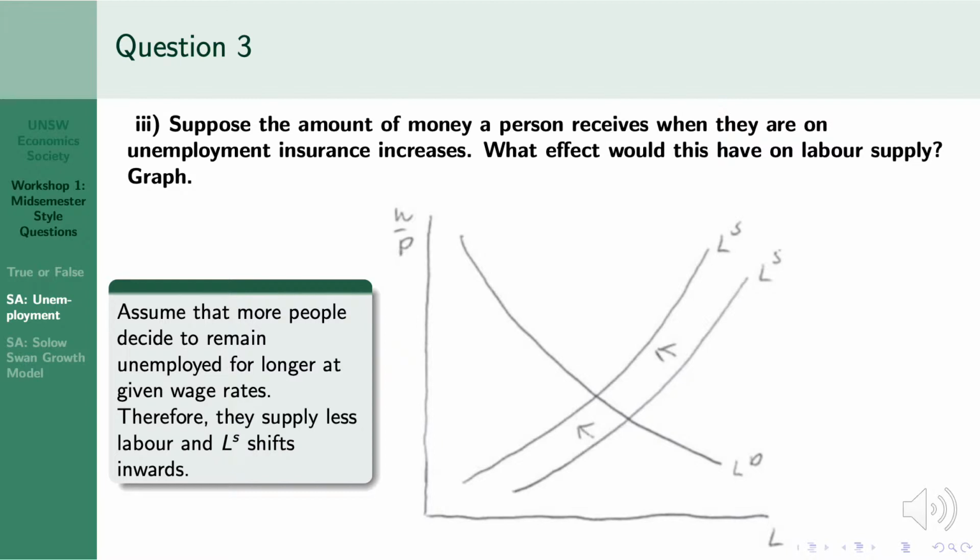Part 3. Suppose the amount of money a person receives when they are on unemployment insurance increases. What effect would this have on the labor supply graph? There are potentially many correct answers to this question. The most straightforward, though, is to assume that more people decide to remain unemployed for longer at given wage rates. Therefore, they supply less labor and the labor supply curve shifts inward, as shown in the graph. Top tip: when a question can be answered in multiple ways, it is imperative to define what you're assuming, so make sure you write it down in the test.